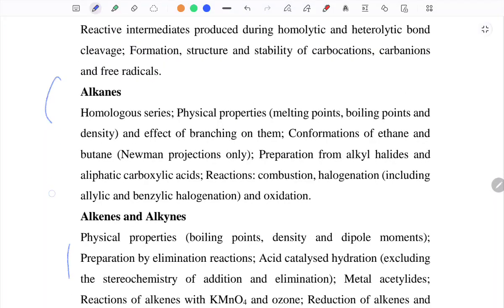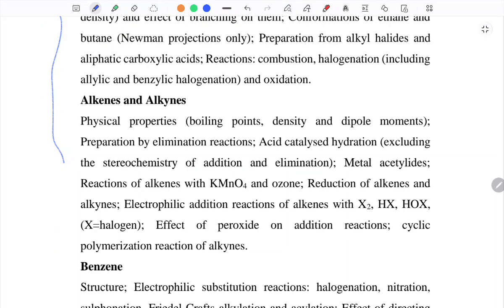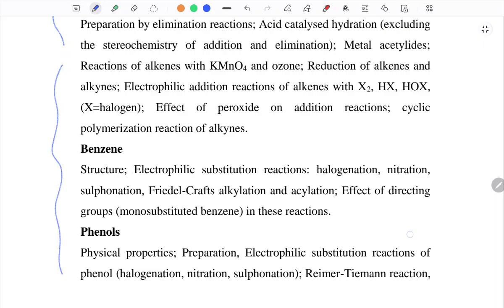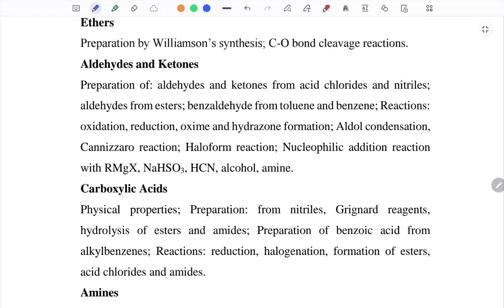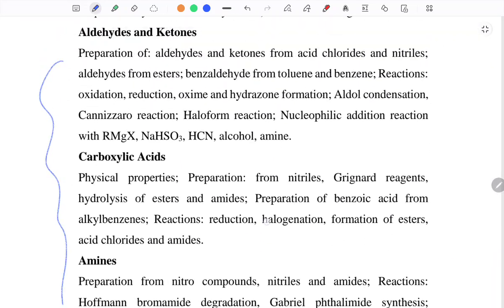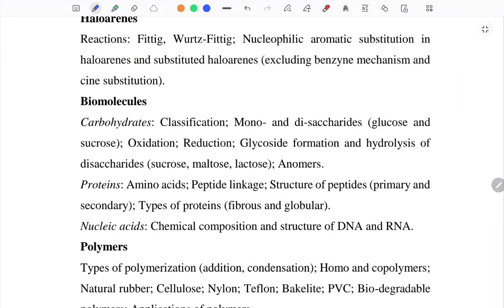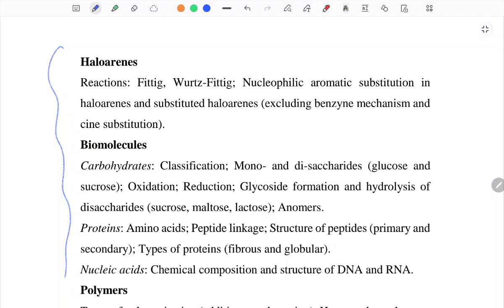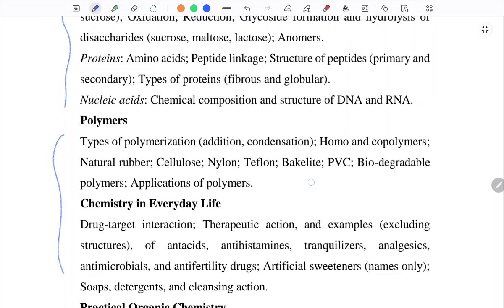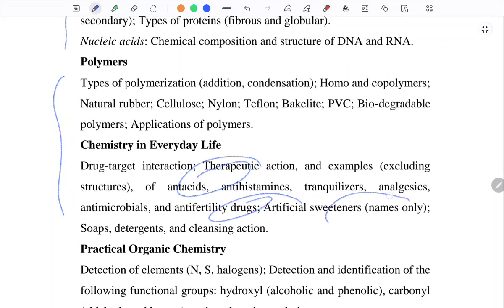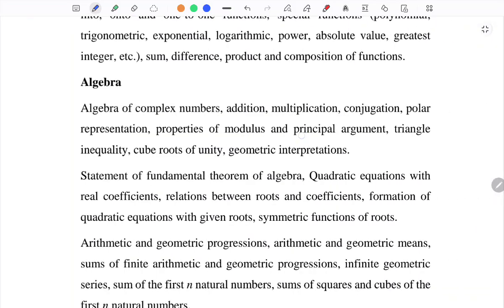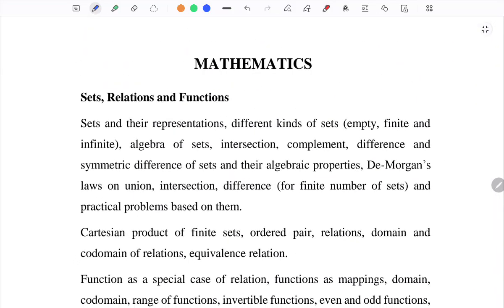We move on to the compounds that are made of hydrogen and carbon, so hydrocarbons, and that too in so much detail, right? Amines, carboxylic acids, ethers, alcohols, alkyl halides, haloarenes, biomolecules, polymers, chemistry in everyday life, right? So much of our physical world is associated with this.